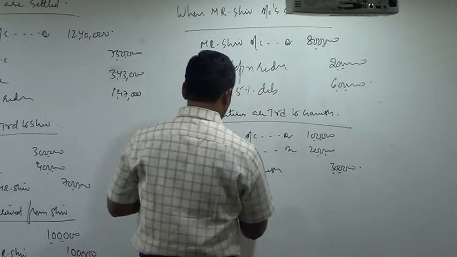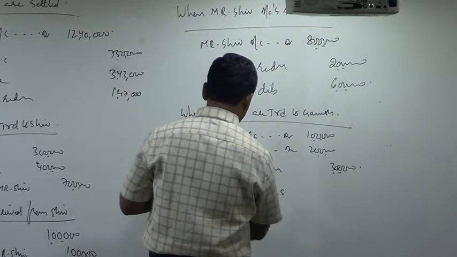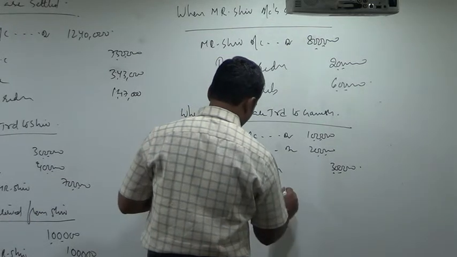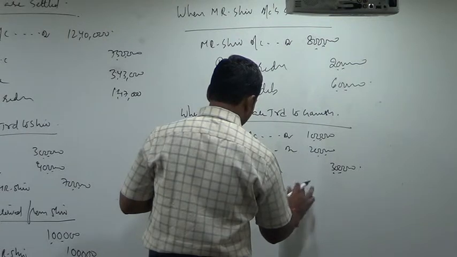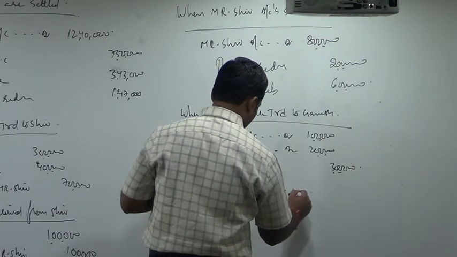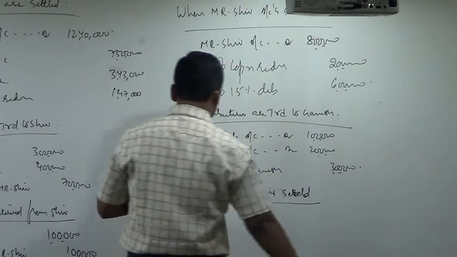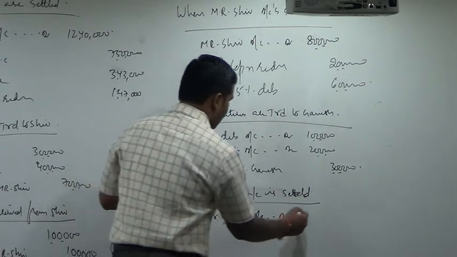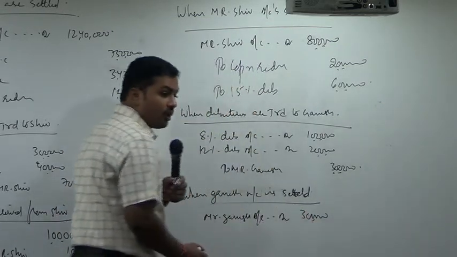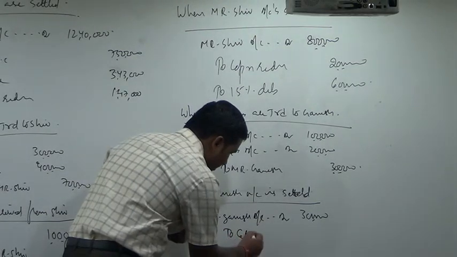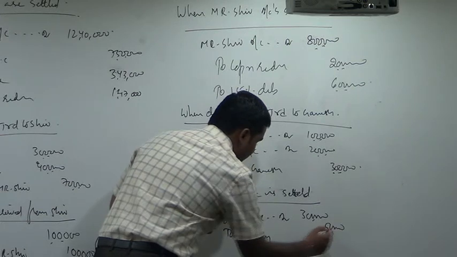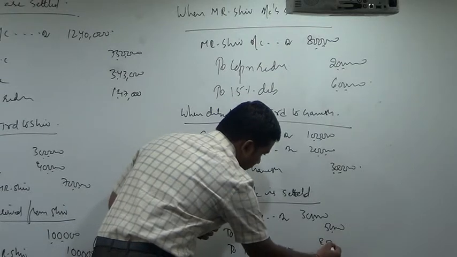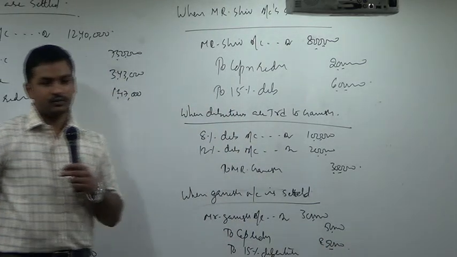When debentures are settled, when Ganesh account is settled, how much? Mr. Ganesh account debtor, 3 lakh. How much is foregoing? 50,000. To capital reduction, 50,000. To 15% debentures account, 2,50,000.